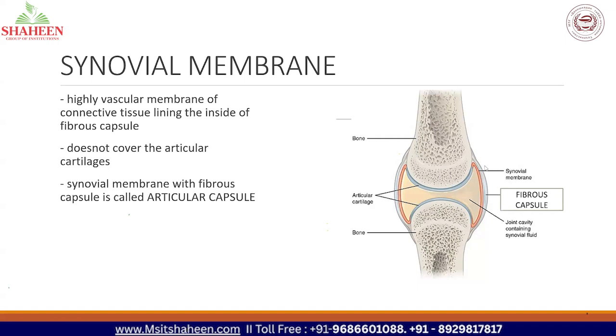Look at the picture. You can see the synovial membrane which is not covering the articular cartilage. You can see it only inside the fibrous capsule. That is the peculiarity of the synovial membrane. It only lines the fibrous capsule. It is absent over the articular cartilage. The synovial membrane along with the fibrous capsule is called the articular capsule. That is an MCQ question. What do you mean by articular capsule? It is the synovial membrane with the fibrous capsule.